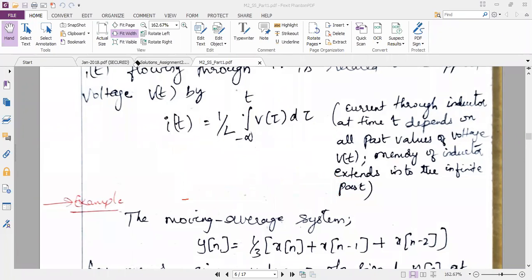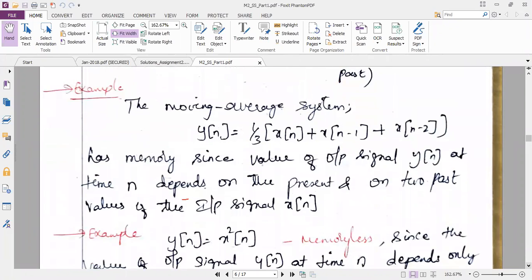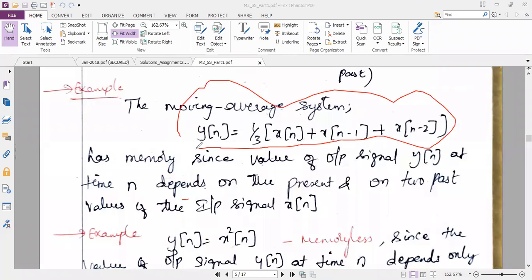So I hope you understood. I have given two examples: one is the resistor for the memoryless system, and the other is the inductor for the memory system. Now just see this and tell me the answer. No need to write. I have a moving average system: y of n is equal to 1 by 3 times x of n plus x of n minus 1 plus x of n minus 2. It has a memory.